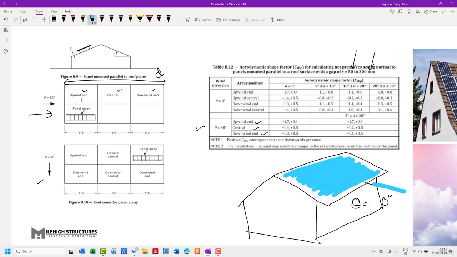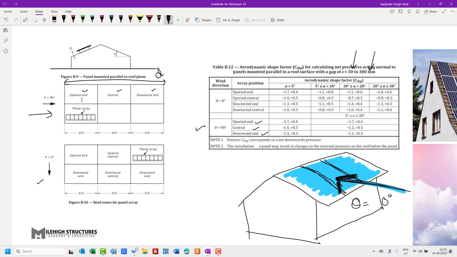The wind shall be striking in this particular direction. So theta is equal to 0 in this case. This is the upwind end portion, this is the upwind central, and this is the upwind end. So these are the portions.